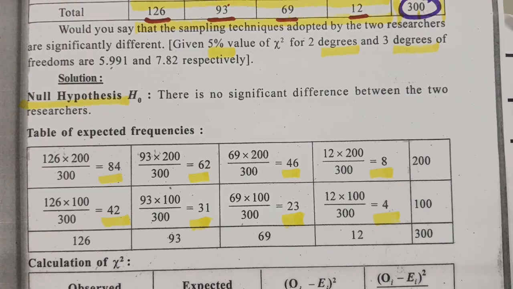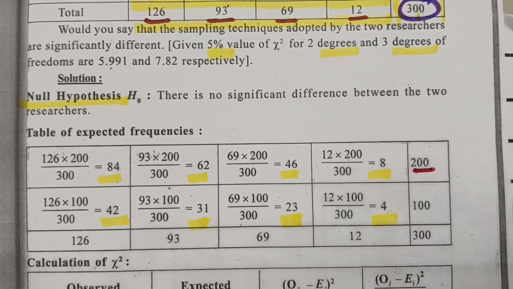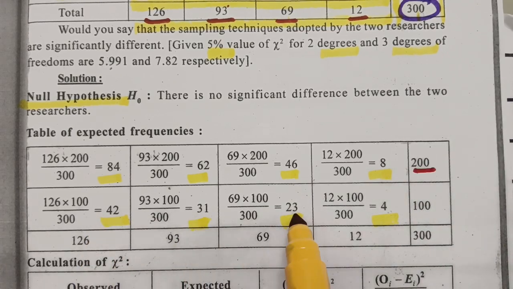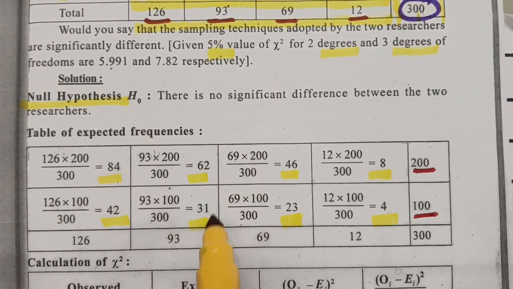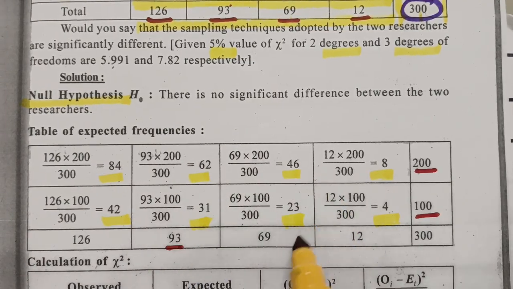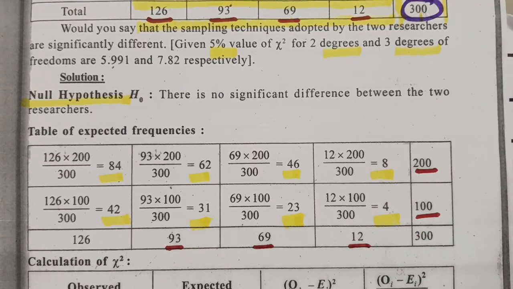And see, we have to make a grand total, that is 84 plus 62 plus 46 plus 8. The value here is 200, and 42 plus 31 plus 23 plus 4 is 100. And next one is the column total, 62 plus 31, 93, and 46 plus 23 is 69. 8 plus 4 is 12. And see here, this will be the grand total.